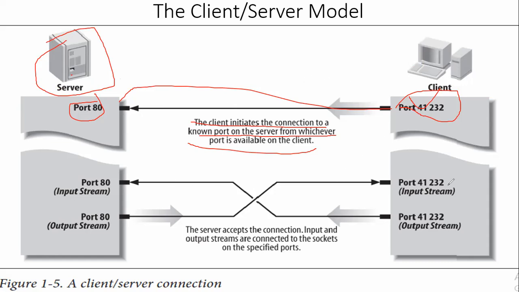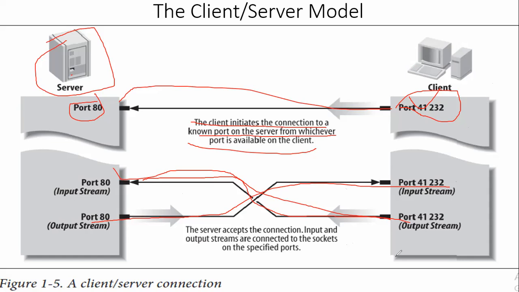Okay, this next one is the same. This port is for output. Through this port the client is trying to send some information to the server, and the server is trying to give output to the client. The communication is started by using these port numbers. The server accepts the connection, and input and output streams are connected to the sockets on the specific port. That is called a client server model.